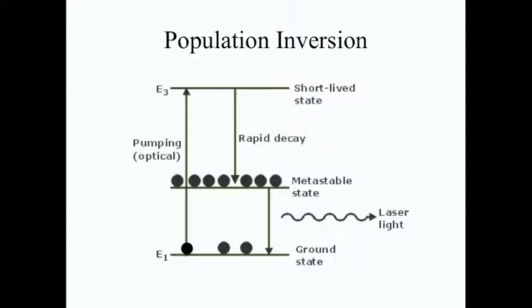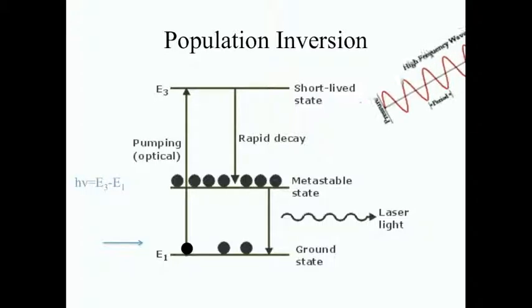Initially, all of the atoms are in the ground state. Now, if we expose this system with a beam of light with a frequency of E3 minus E1, it will excite the ground state atoms to the third level. This is referred to as a pump source, such as a high-intensity lamp putting out frequencies of light that are not proportional to E2 minus E1, so no atoms are excited to the second state. Once an atom populates state 3, it can either decay by stimulated emission back to the ground state by the pump source, or it can spontaneously emit back to the first excited or ground state.